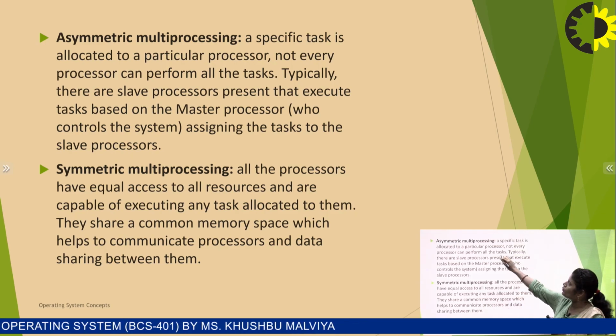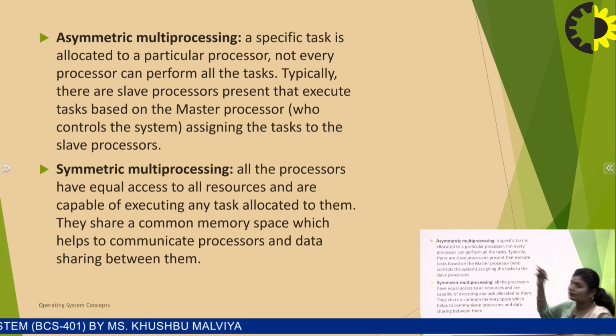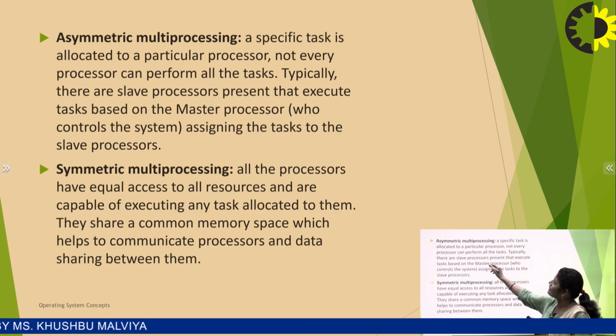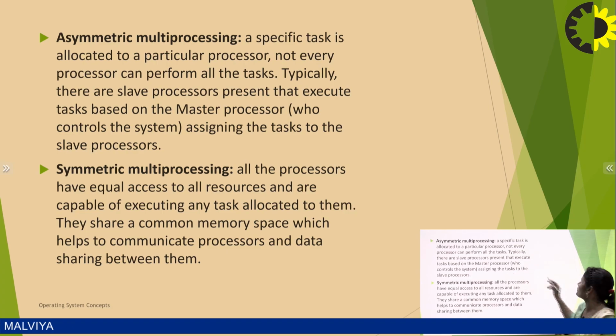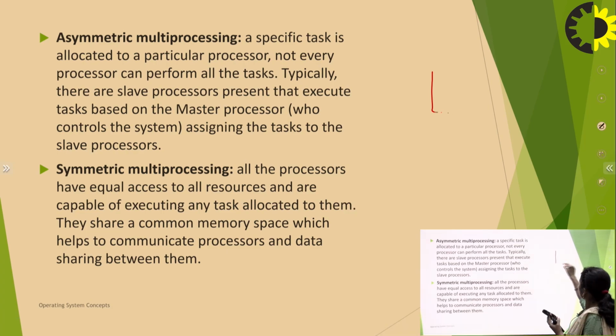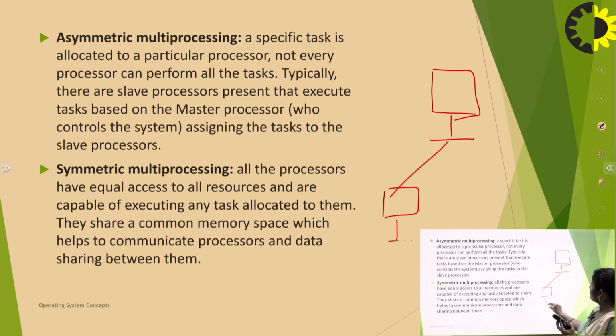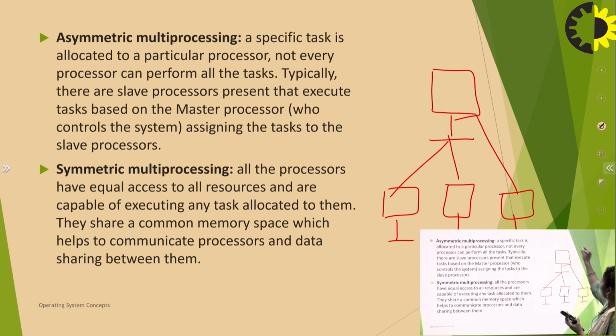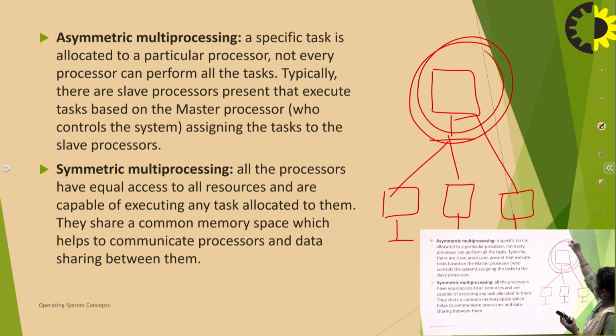In asymmetric multiprocessing, a master-slave method is used. There are slave processors present that execute tasks based on the master. Means one is the master computer, or master server, and all computers are connected to this server. All control is on this master computer, and it decides which task is allocated to which processor. So in asymmetric multiprocessing, a master-slave strategy is used, but in symmetric multiprocessing, all processors have equal tasks